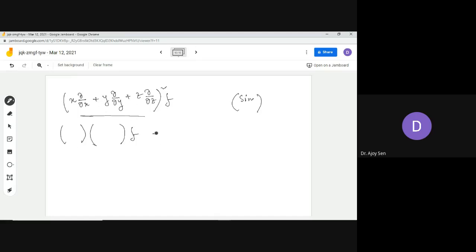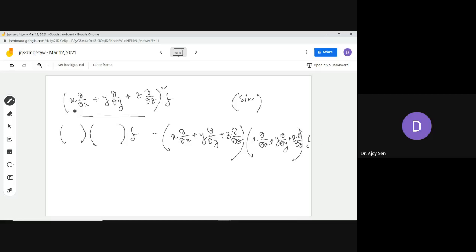For clarity, just write the whole thing: x del del x plus y del del y plus z del del z, applied twice over f.